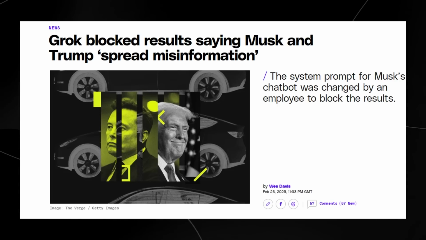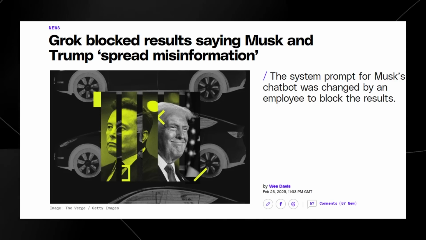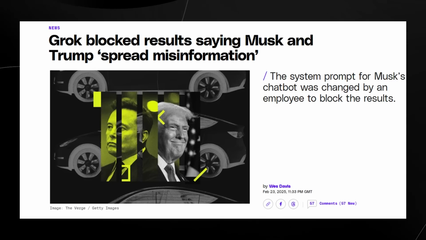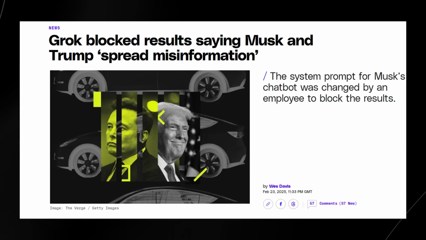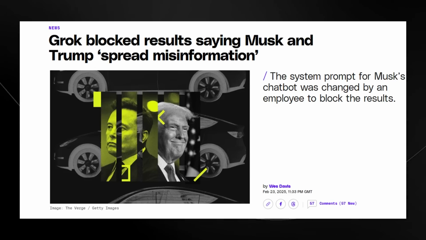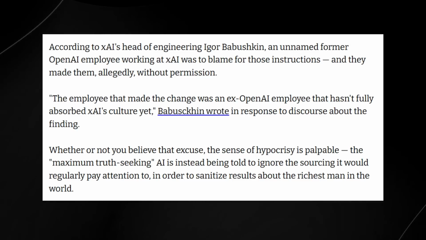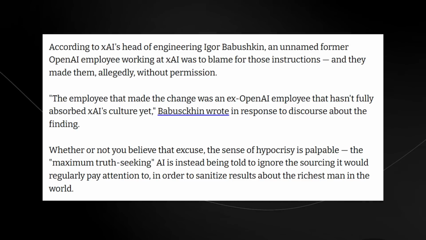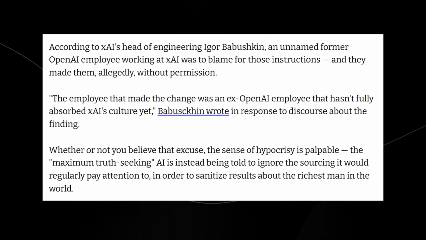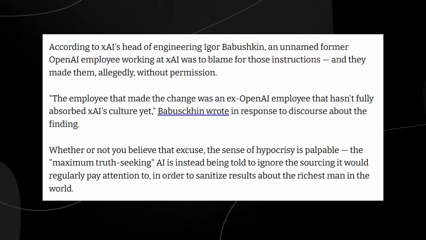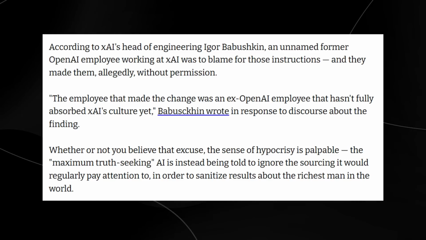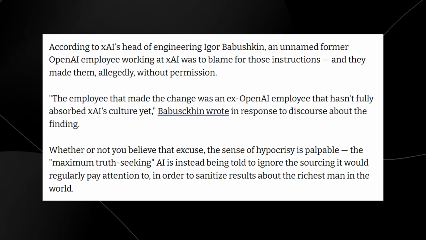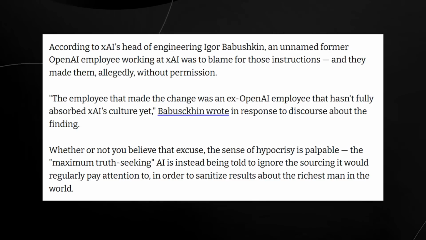Twitter users discovered this, that the system prompt basically said that it needs to ignore all sources that mention Elon Musk and Donald Trump as people that spread misinformation. And what's crazy is that they just completely denied this. I think it would be better if they actually said, you know what, you caught us red-handed, we actually did this, but they just said that the employee who did this was a rogue ex-OpenAI employee that hasn't fully absorbed the culture. And this has happened on 2 different occasions.